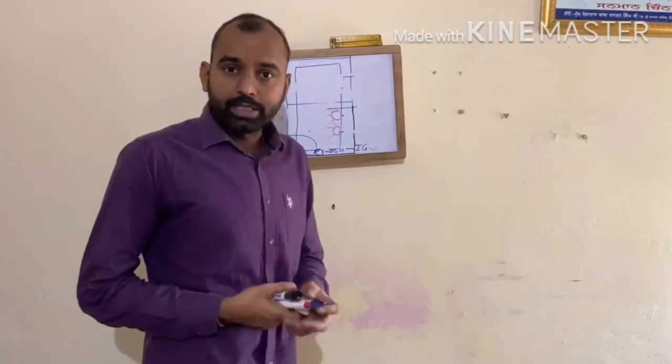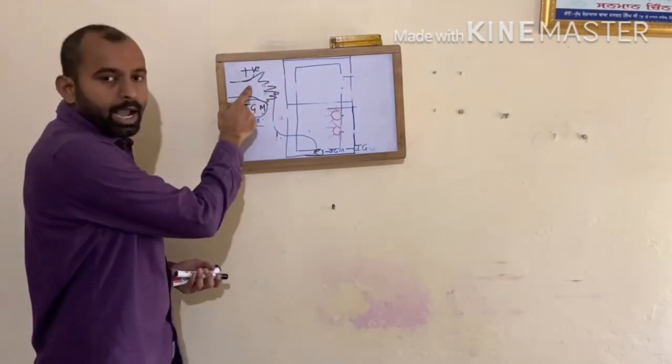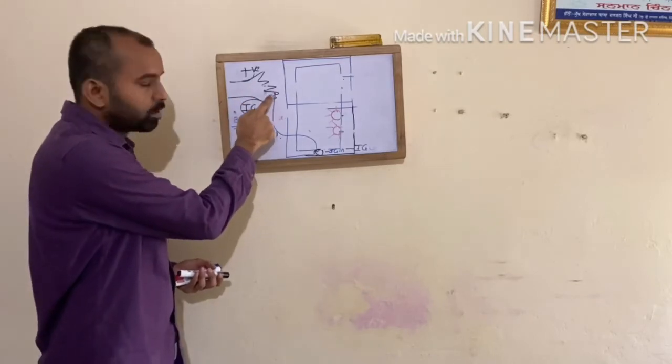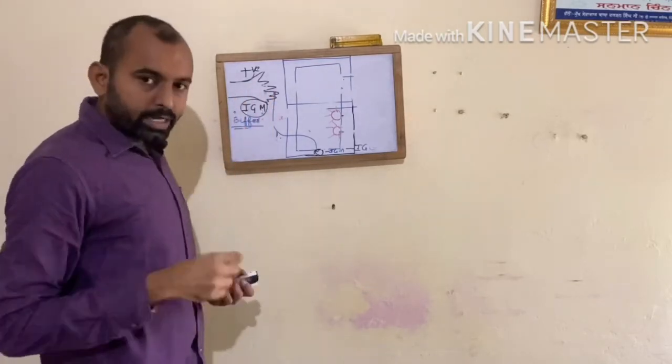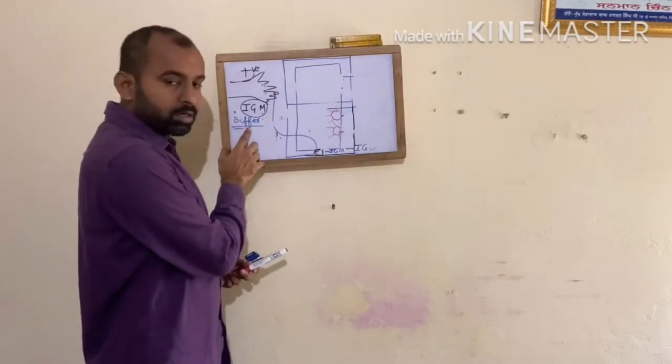Okay, let us do it with one example. Now I am taking a patient's blood, that is whole blood. I am diluting it with a buffer.